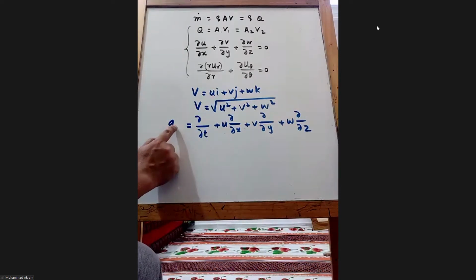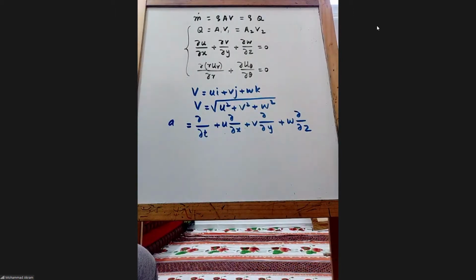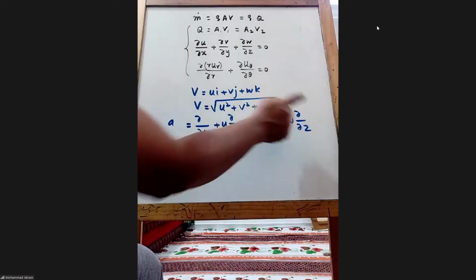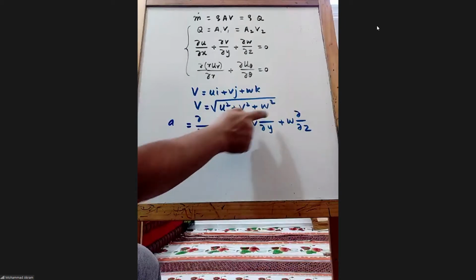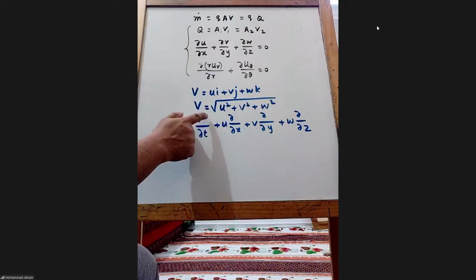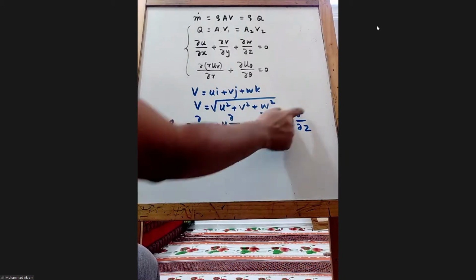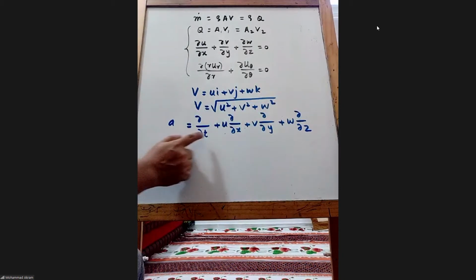See, if you want ax, then you write u everywhere. If you want ay, you write v everywhere: ∂v/∂t, ∂v/∂x, ∂v/∂y, ∂v/∂z. If you want z, what will you write here? ∂w/∂t plus u ∂w/∂x and so on. Is this clear? So a is equal to this.